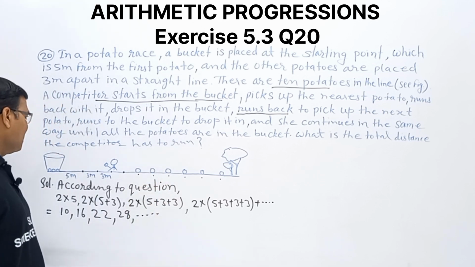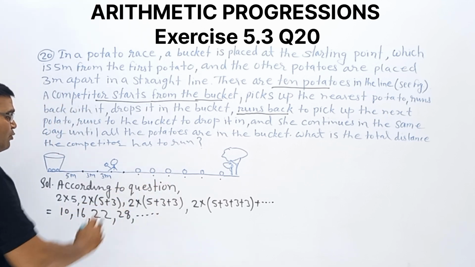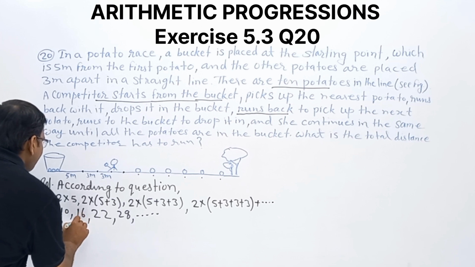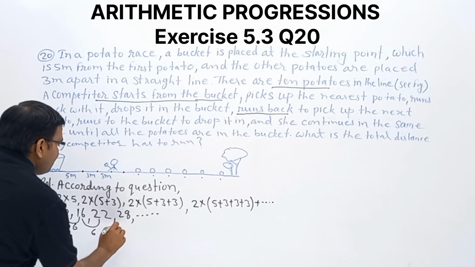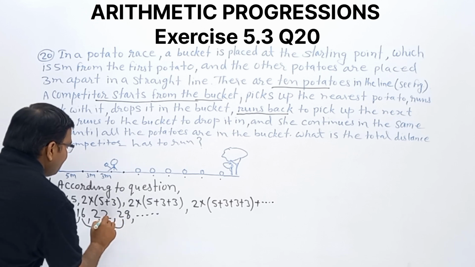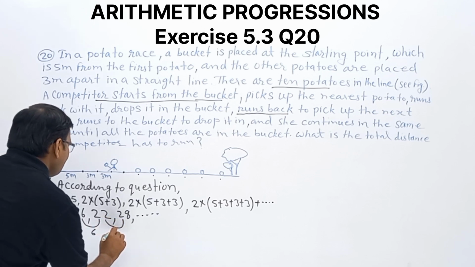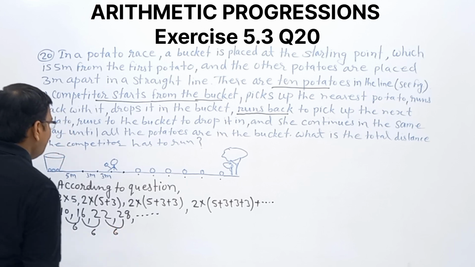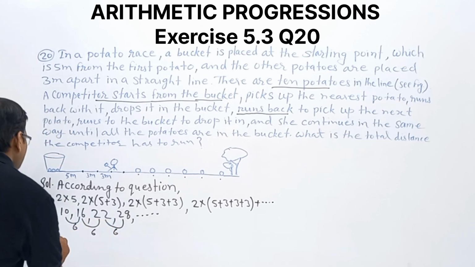Clear? Now observe the sequence. Second minus first one, we are getting 6. Third minus second one, we are getting 6. Fourth minus third one, we are getting what? 6. It is an AP. This sequence is an AP.